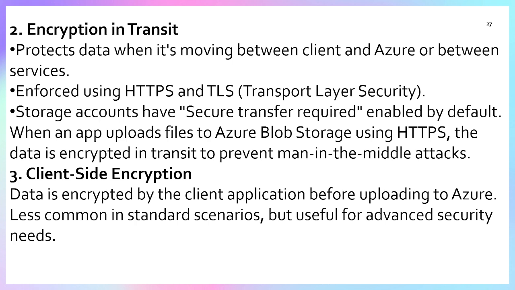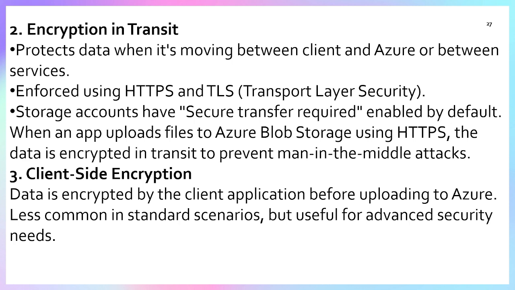What does encryption in transit mean? The data which is stored is covered by data at rest, the type of encryption at rest. Whereas data which is moving from one place to another is called data in transit. Now come to the definition.